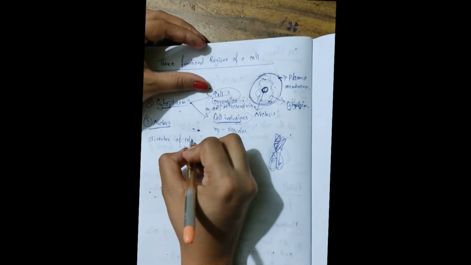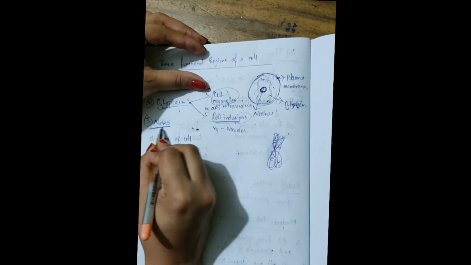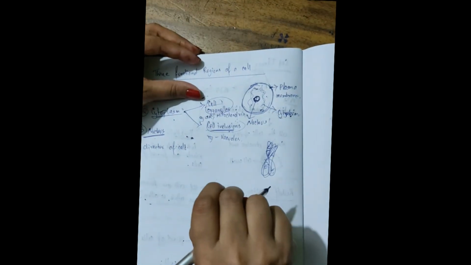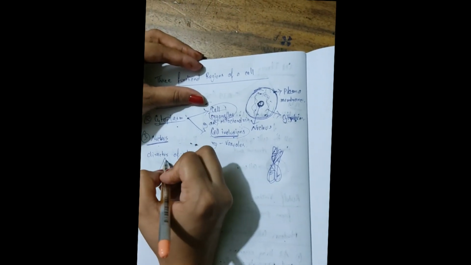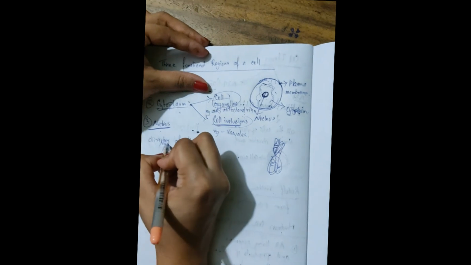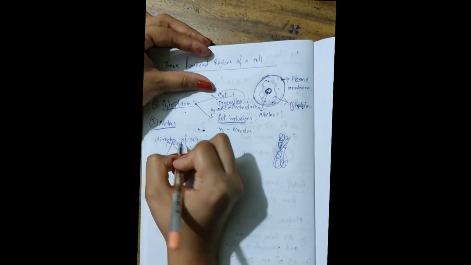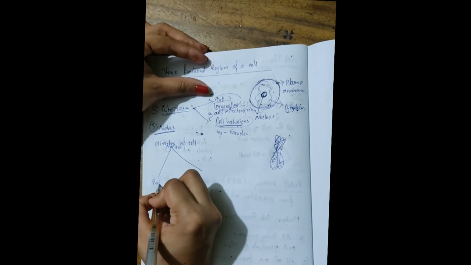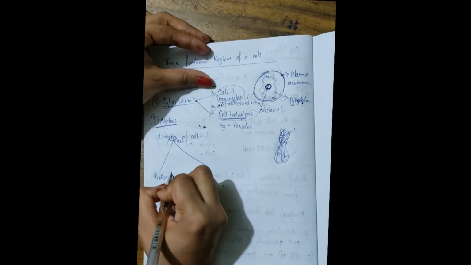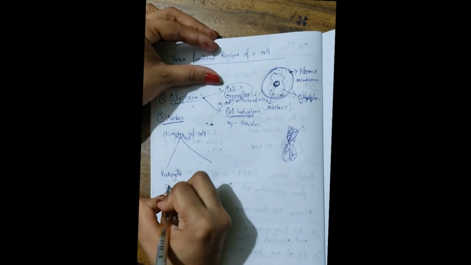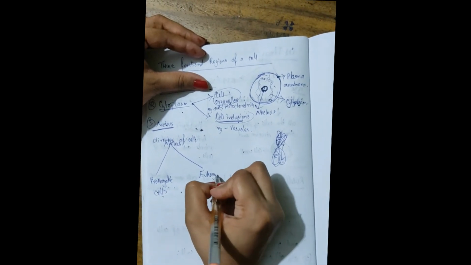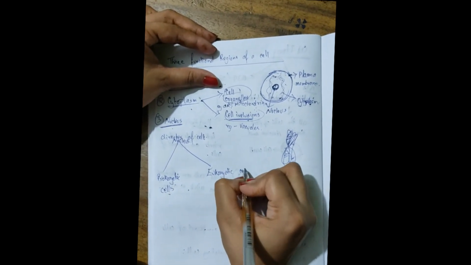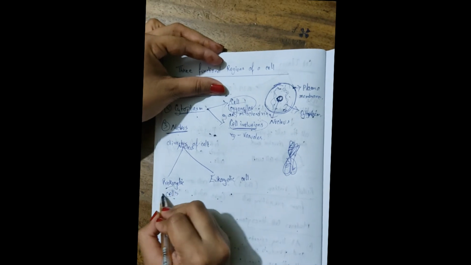Next, on the basis of the nucleus, cells are divided into two types: first, prokaryotic cells, and second, eukaryotic cells.